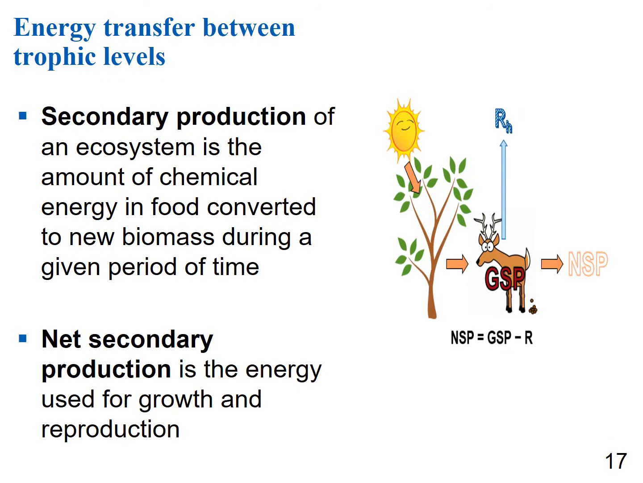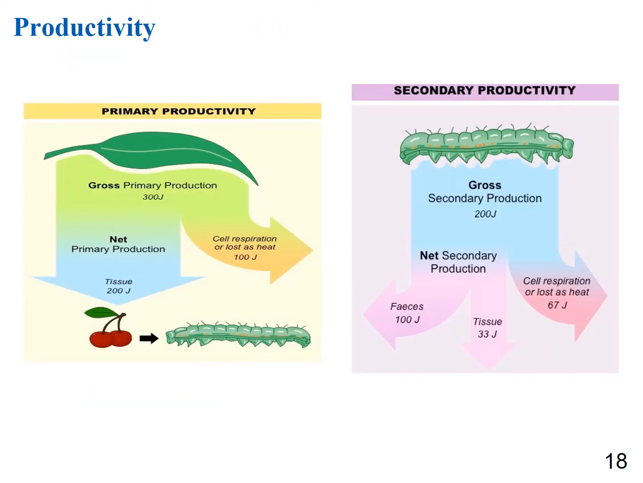Energy does transfer between the trophic levels. Secondary production of an ecosystem is the amount of chemical energy in food converted to new biomass during a given period, and net secondary production is the energy used for growth and reproduction. So if we look at primary productivity, you've got your gross primary productivity, which is then broken down into your net primary productivity when you get rid of the losses due to cell respiration.